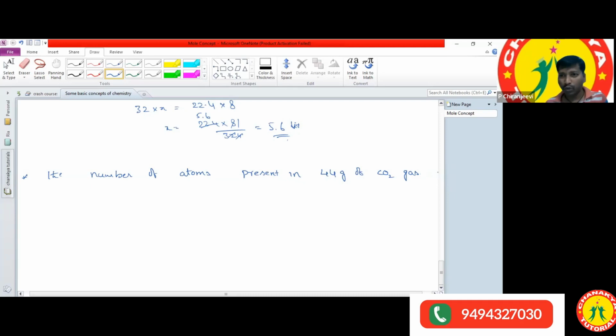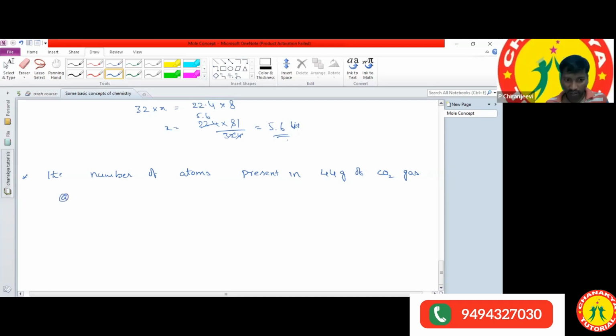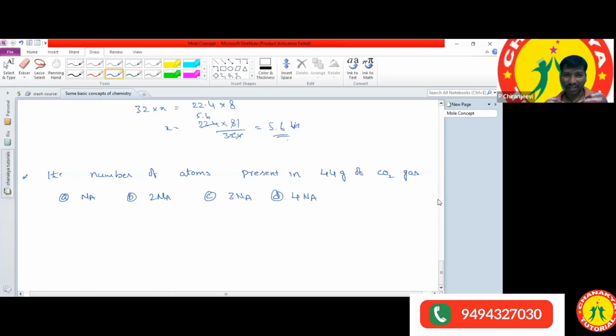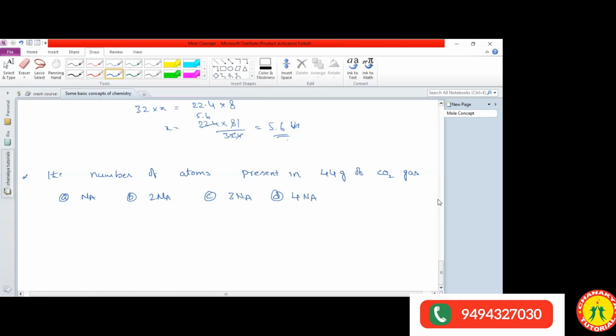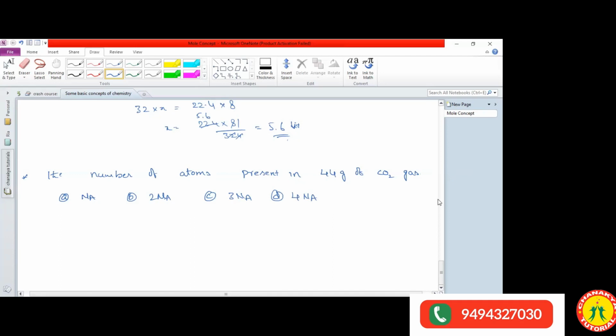Otherwise, can I give some options to you? Yes, sir. Okay, I'm giving the options here. Option A, Avogadro number. Option B, 2 into Avogadro number. Option C, 3 into Avogadro number. Option D, 4 into Avogadro number. Samhita is guessing option A. Ishanika also A. Next, A.